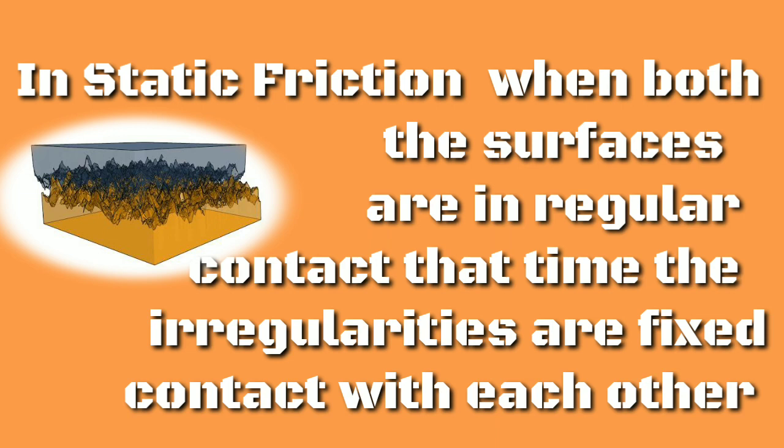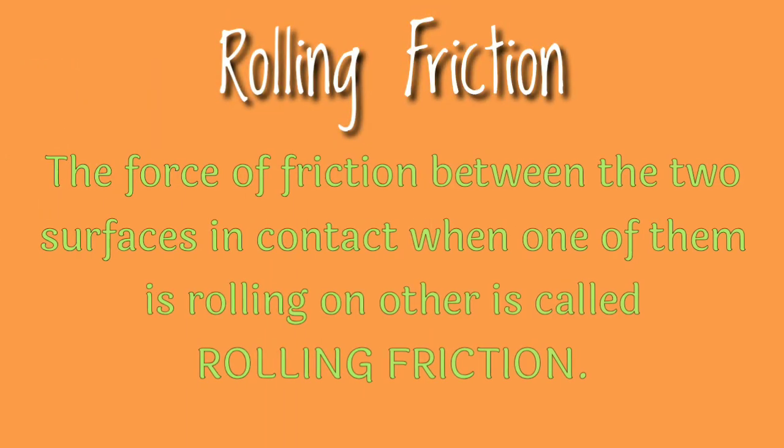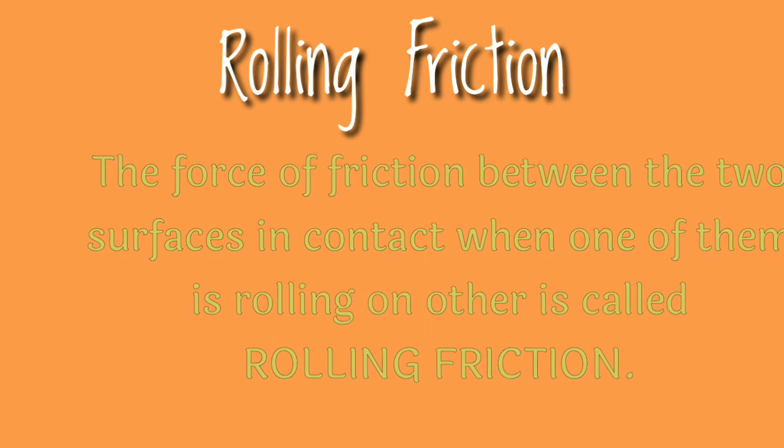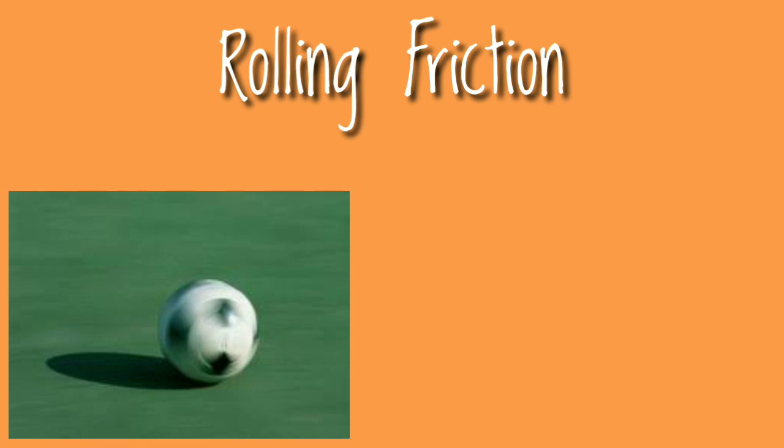Now, let's move to the next type of friction, that is rolling friction. What is rolling friction? The force of friction between two surfaces in contact when one of them is rolling over the other is called rolling friction. For example, take a ball and roll it over the floor, or simply leave it on the floor, and the ball will roll and move easily.